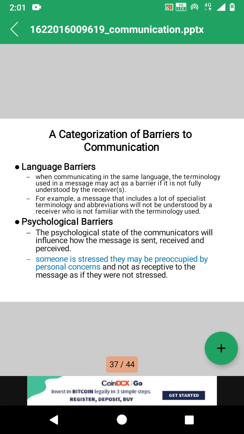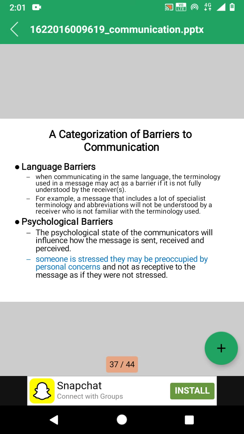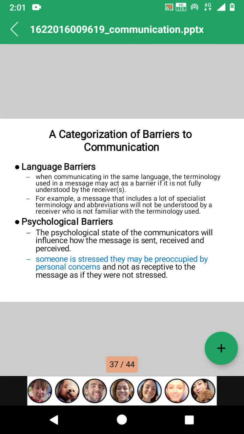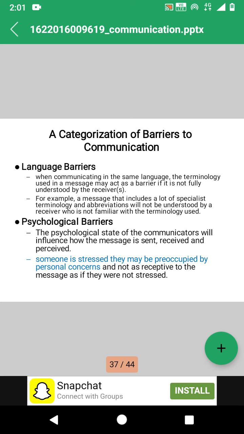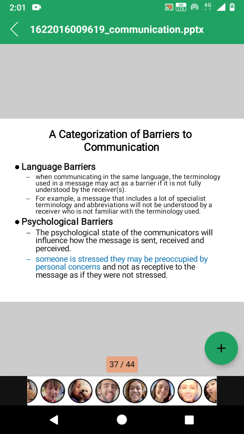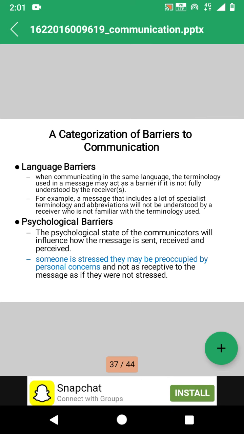So the terms we use should be understood by the receiver. This is very important.